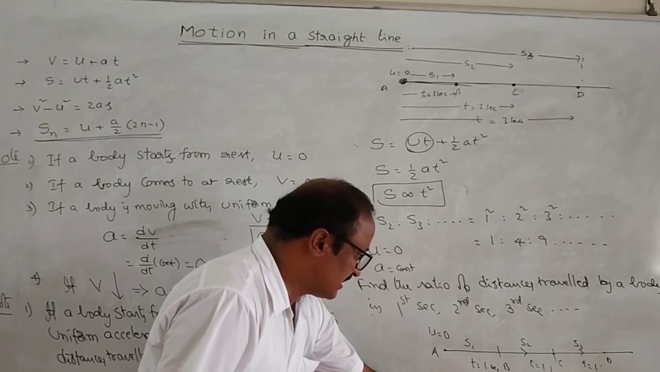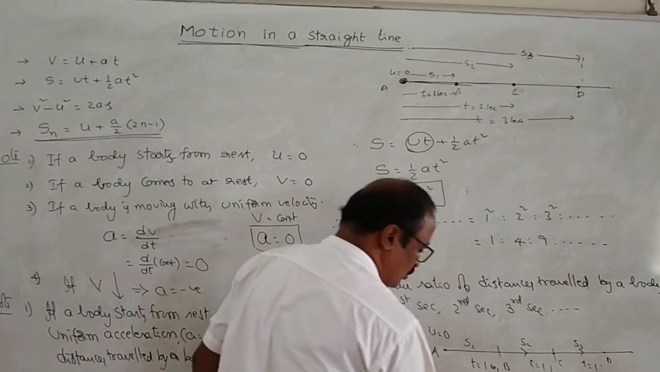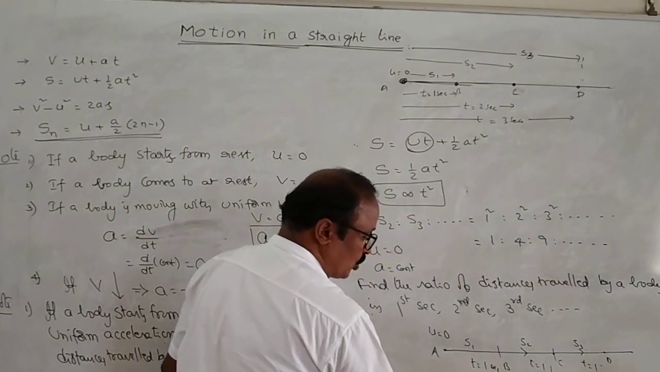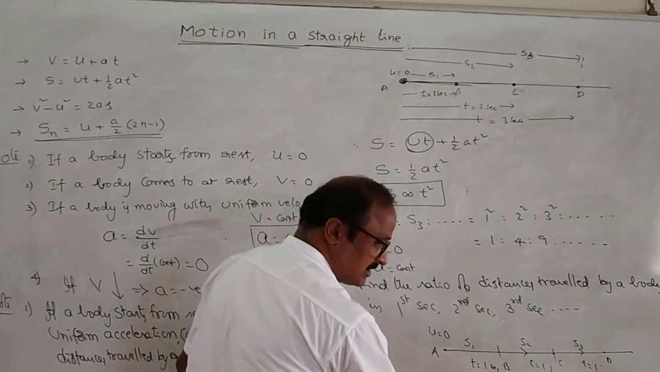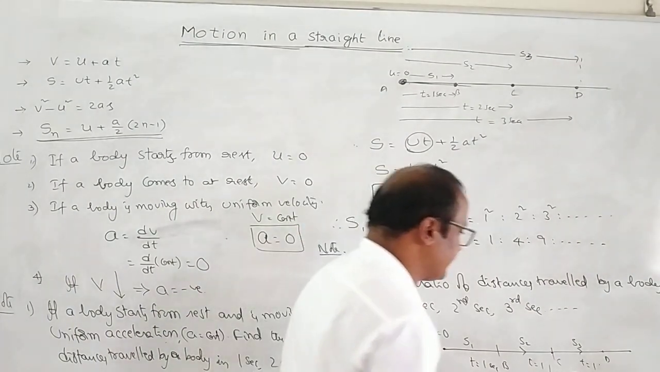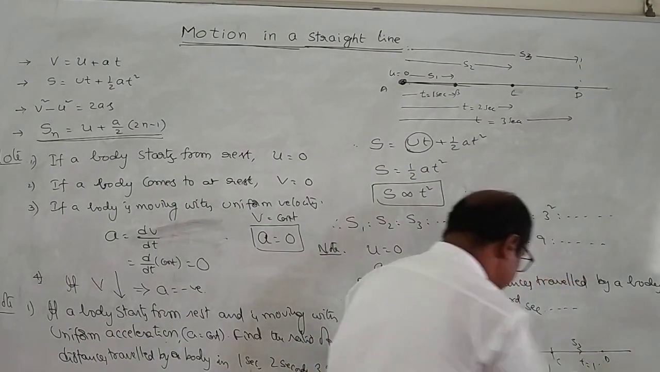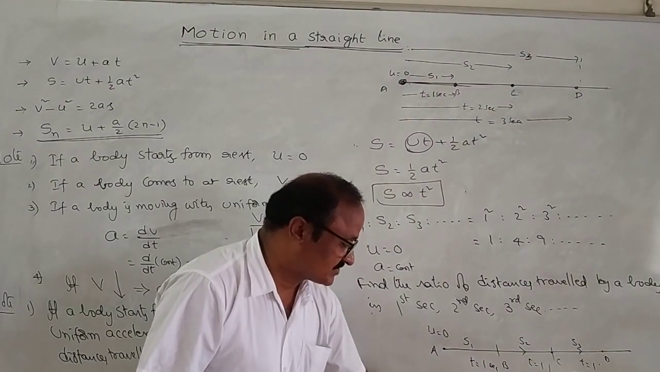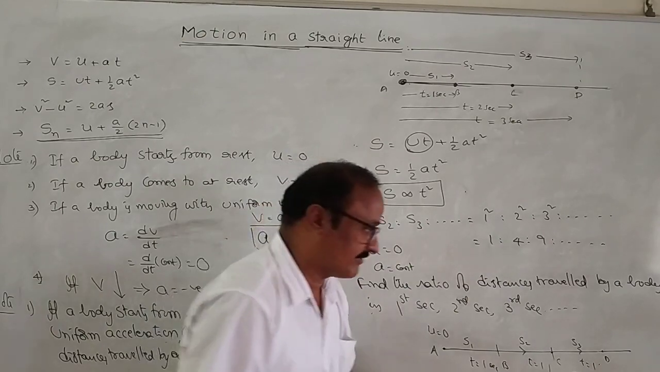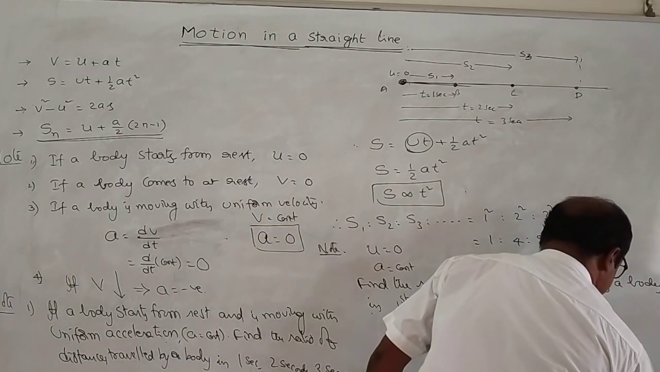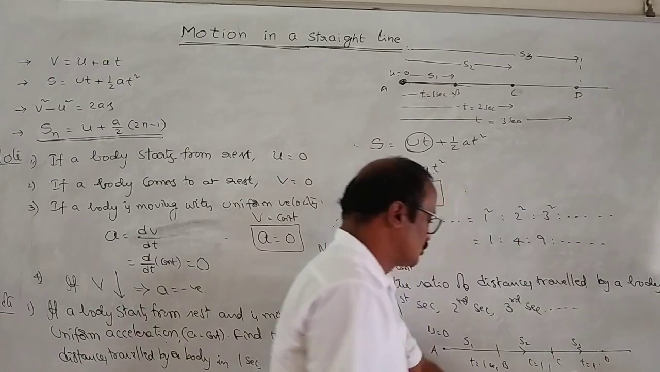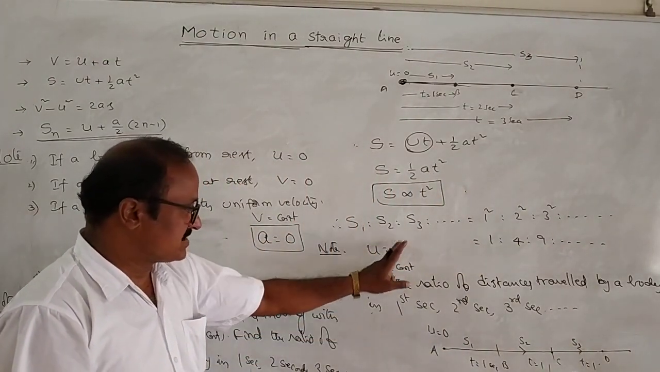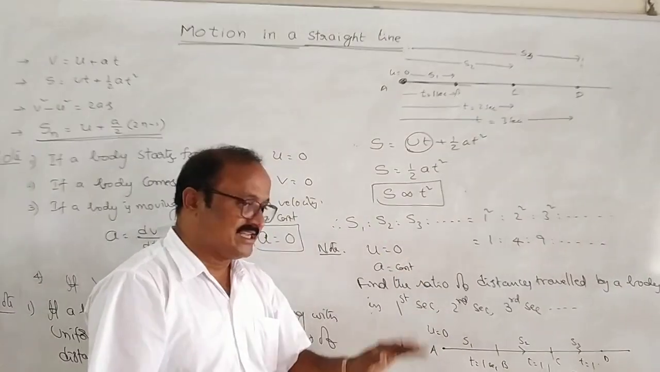Put n is equal to 1 in the first condition. 2 into 1 minus 1 means 1. N is equal to 2 next: 2 into 2, 4, 4 minus 1 is equal to 3. And again, in the third second, n is replaced with 3. 2 into 3, 6, 6 minus 1 is equal to 5. 5, similarly 7 and so on. So this is the ratio of the distances traveled by a body starting from rest and going with uniform acceleration in successive seconds.